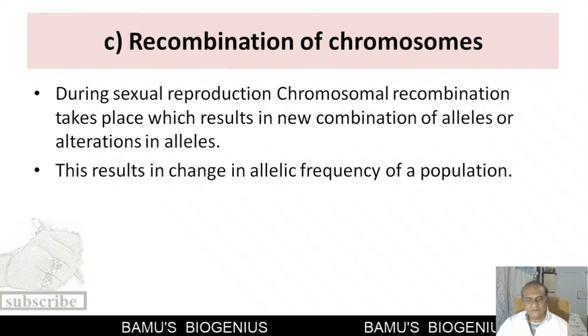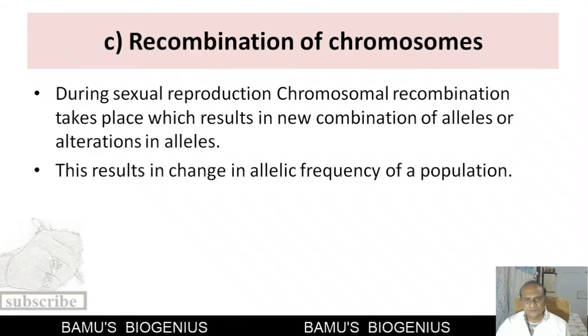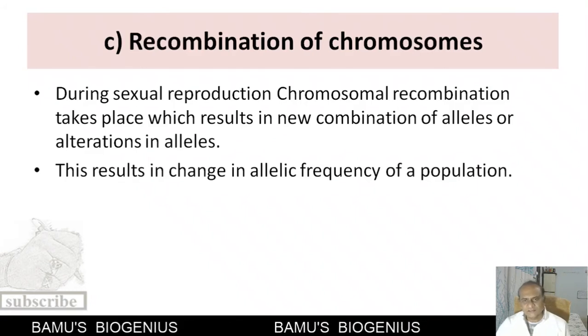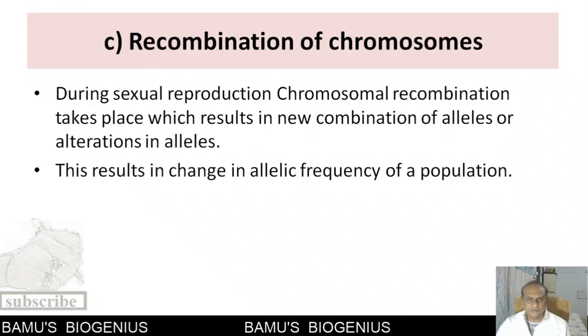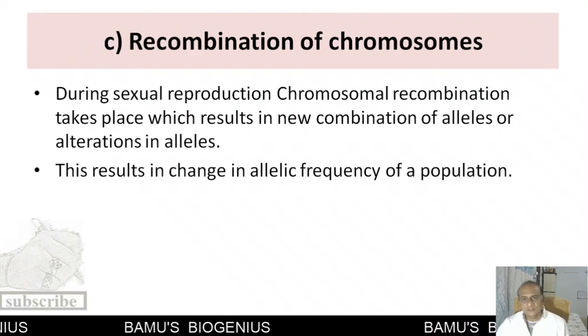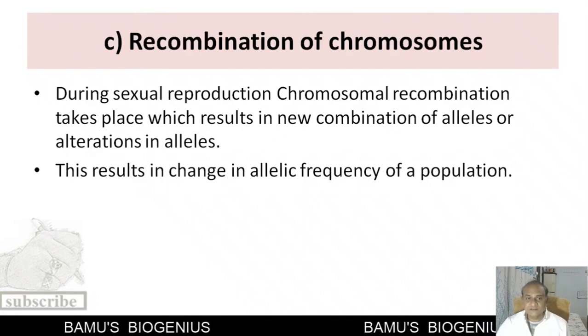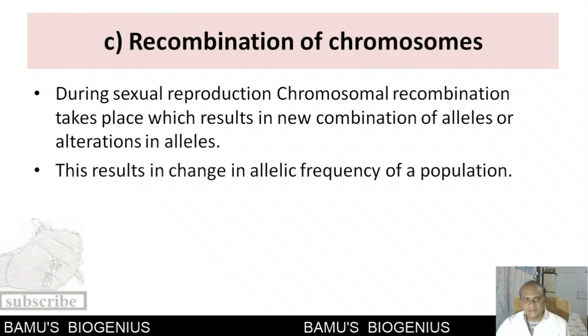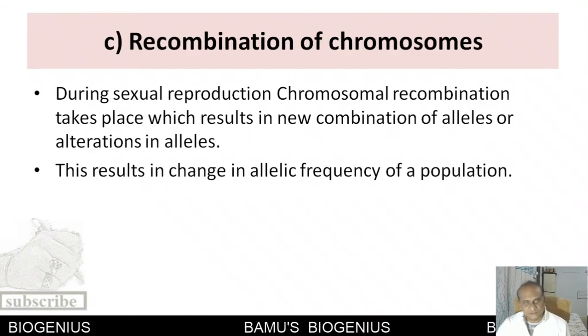Now, as the segment of a chromosome is passed on to the neighboring homologous chromosome, along with that, alleles are also passed on to that particular chromosome. So this is how allelic exchange between the homologous chromosomes takes place. This results in a new combination of alleles, or there may be chances of alterations in alleles. Because of that, the change in allelic frequency takes place, and this results in the addition of variation in a population.